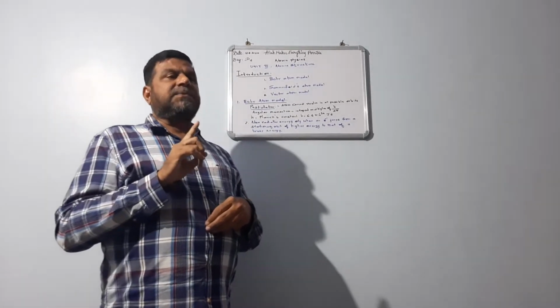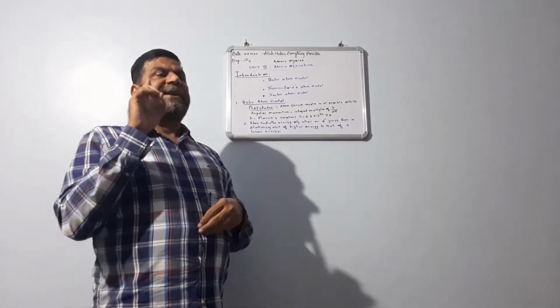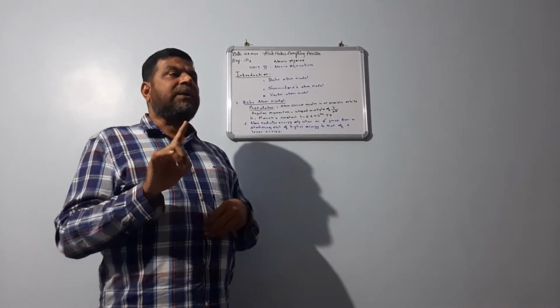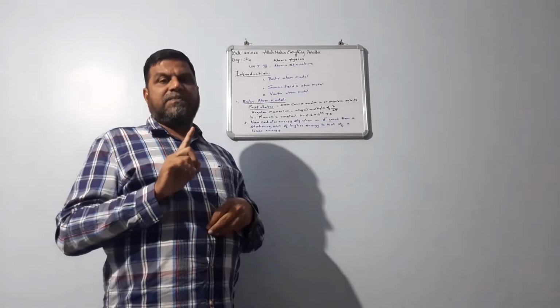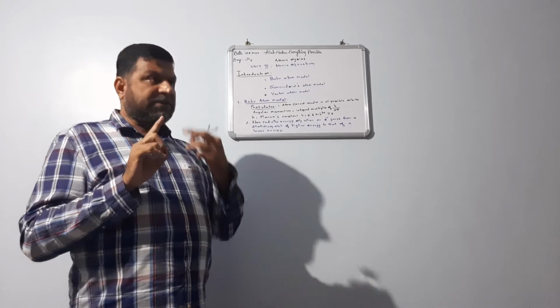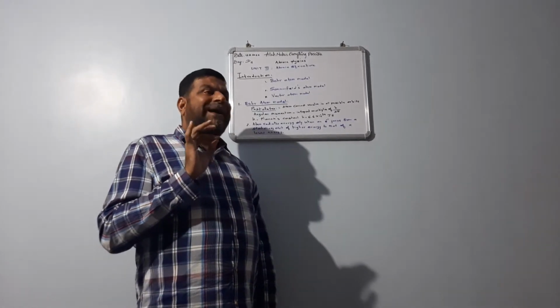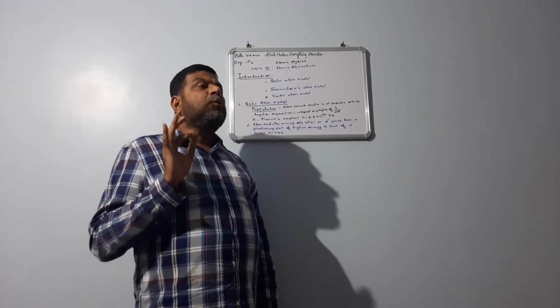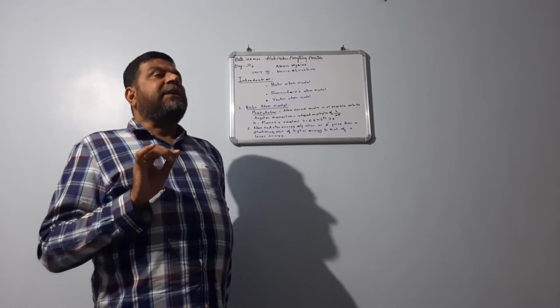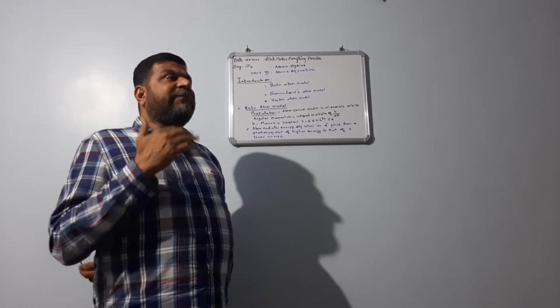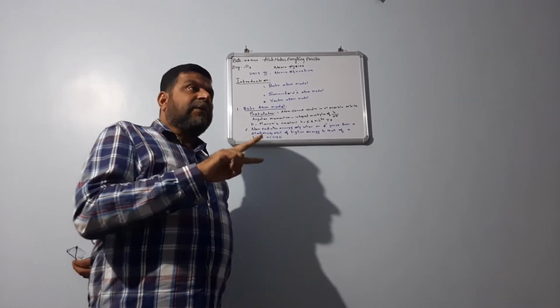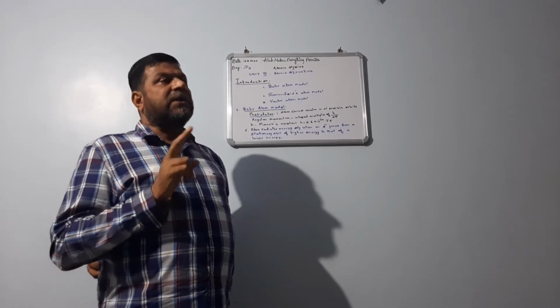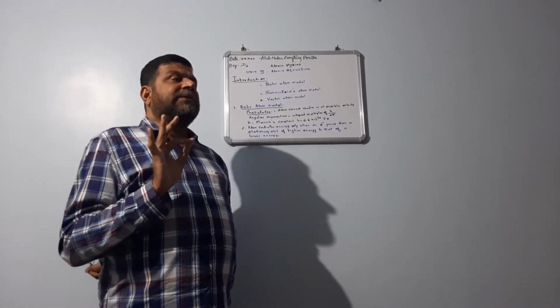Energy emitted or absorbed, capital E is equal to h nu. H means Planck's constant. Nu means difference in frequency. When the atom is moving between two energy levels, there will be change in frequency. That is what is known as difference in frequency.